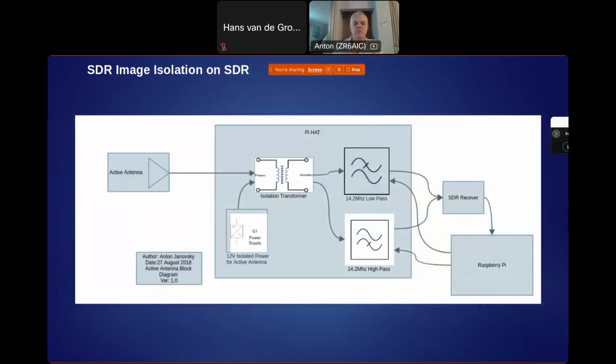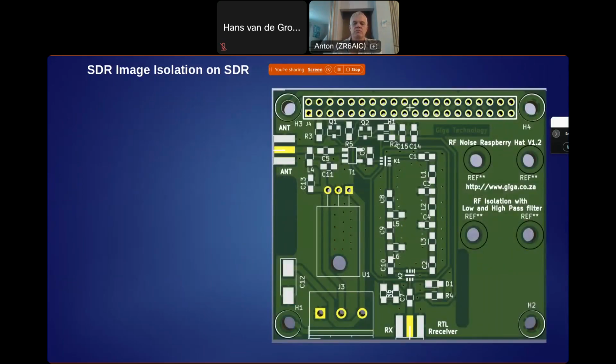This is just a block diagram of what this little board does. It's got an active antenna power supply injector, and then it's got a high pass and low pass filter, and then you connect that to the SDR receiver, and that's basically what the board is doing. This is a little picture of the board, not assembled, but yeah, it's reasonably straightforward. You can see the low pass and high pass filters here. This is a little RF switch which switches both at the same time, so it either switches this one or this filter in the circuit, and then there's a little circuit here for power injection, and it will give power to the active antenna for you.